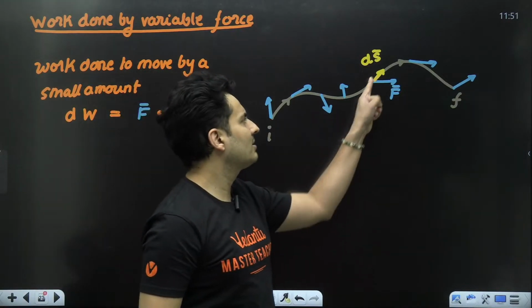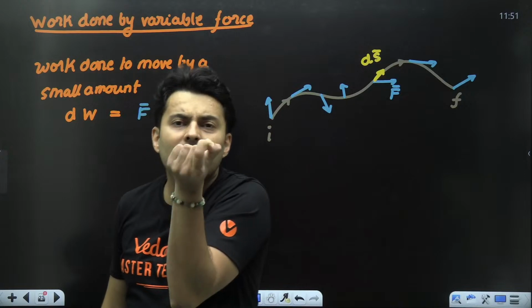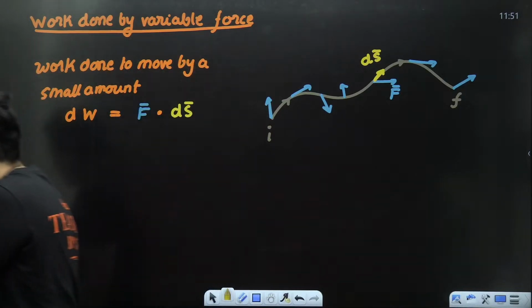Force into small displacement will be the small work which I have done over there.